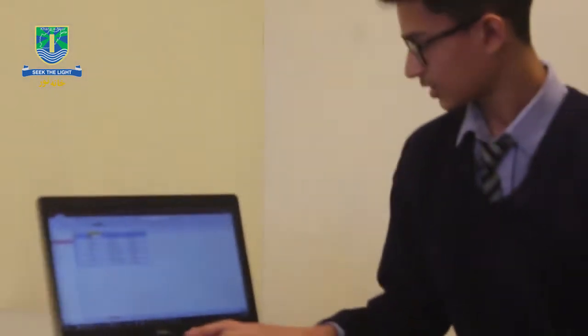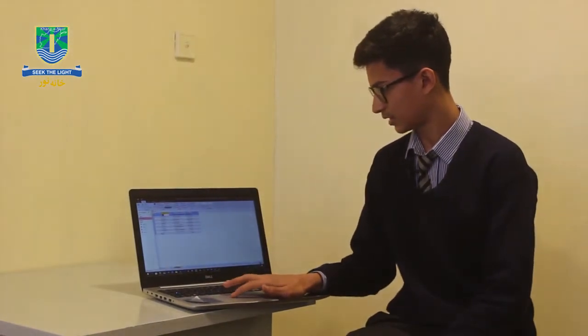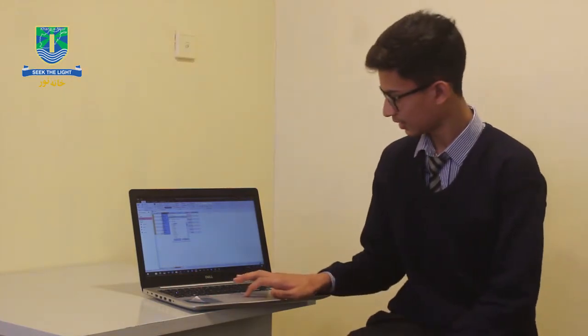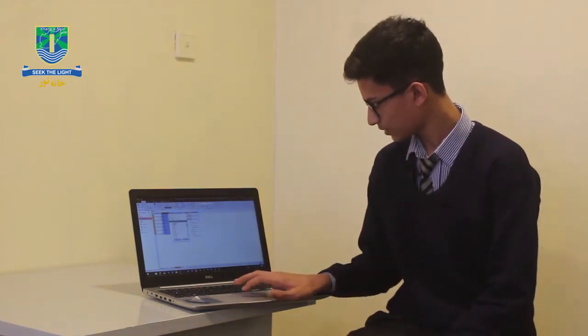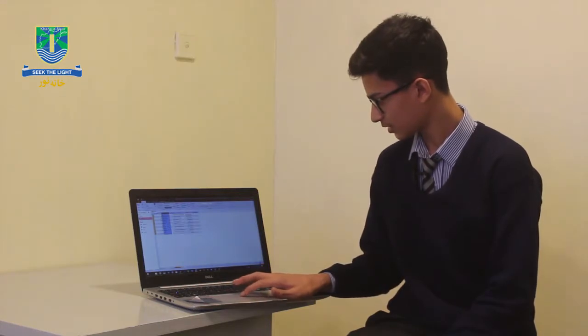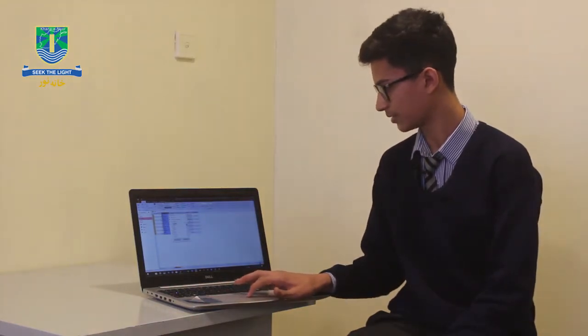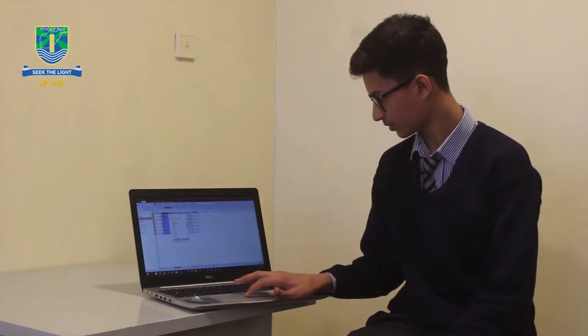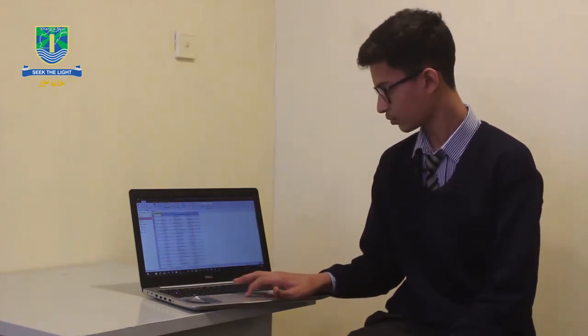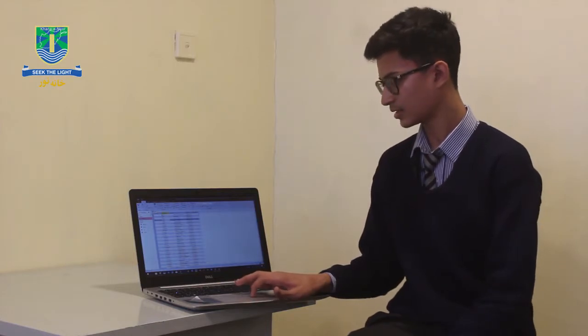So once again, like I said, this database that I've created is about a company that I've just created at random. The company's name is Maximum Co. The simplest form of database in MS Access is in the form of tables. This is the simplest form of database. Everything's simple, quiet, and just simple.